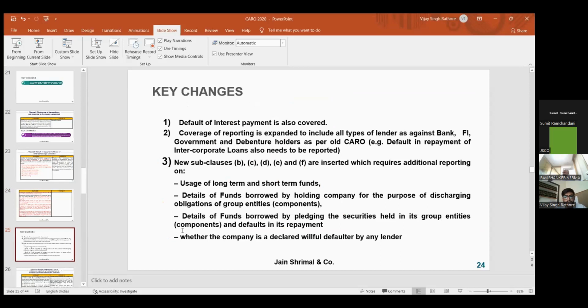Coverage of the report is also extended. It means CARO 2020 clause 16 was earlier not applicable to the old type of lenders. Now it is applicable to the old type of lenders, and the following are the new things that have been amended: what the purpose is, the actual purpose it is used for, and others.